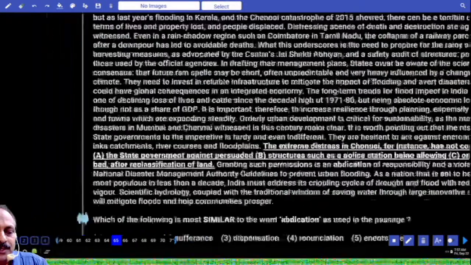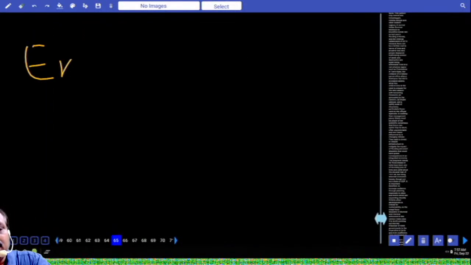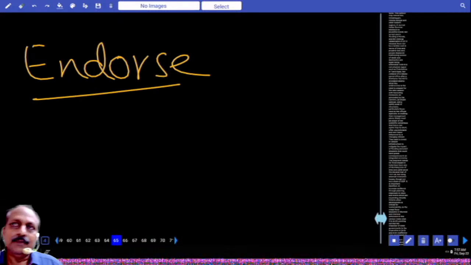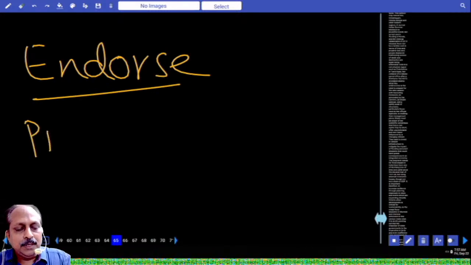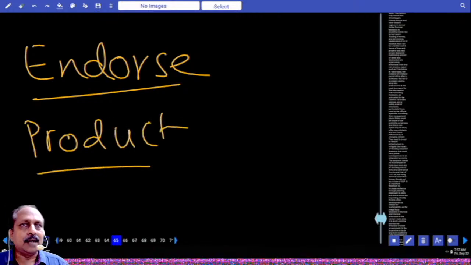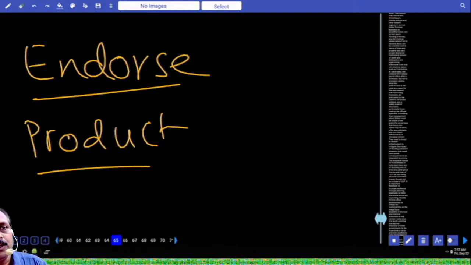Renunciation. Endorse. Endorse we have got many a time. It goes with celebrities. It goes with a product or a service. A celebrity, an actor, an actress, they come and say this is the best product and very useful. That is nothing but endorse. Endorse means publicly support. Have you got the meaning?